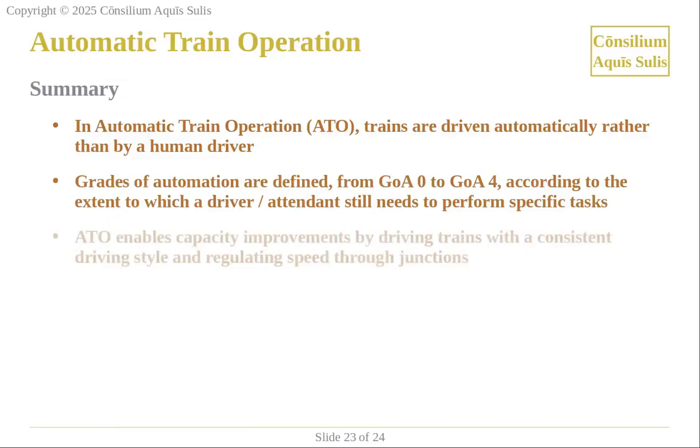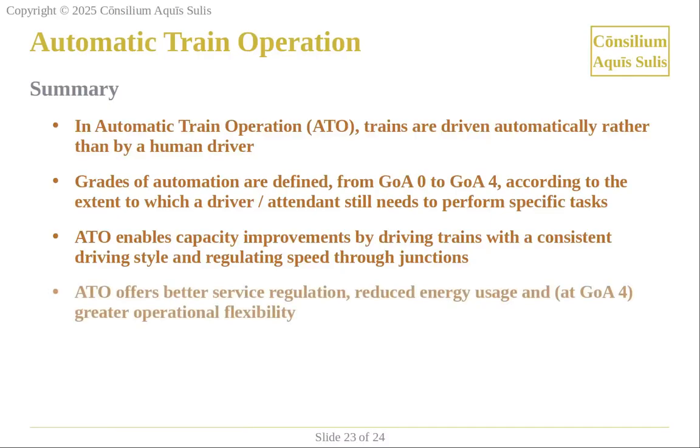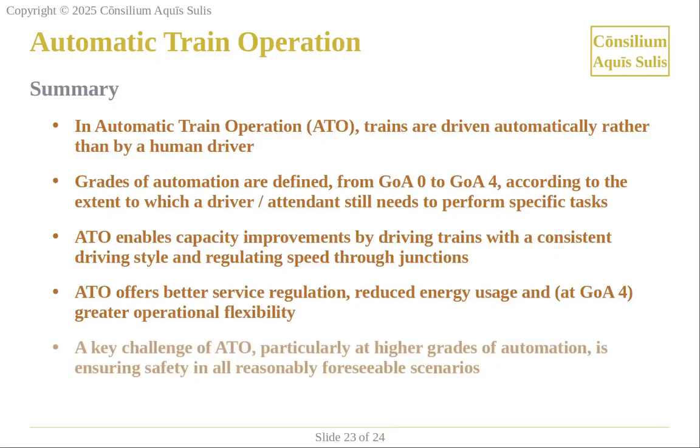ATO enables capacity improvements by driving trains with a consistent driving style and regulating speed through junctions. It can also offer better service regulation, reduced energy usage, and, when implemented as unattended solutions, greater operational flexibility. A key challenge of ATO, particularly at higher grades of automation, is ensuring safety in all reasonably foreseeable scenarios.